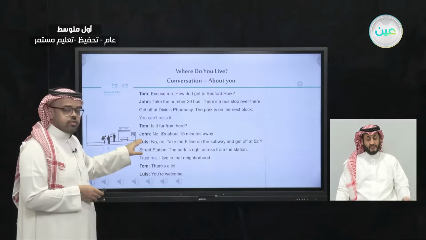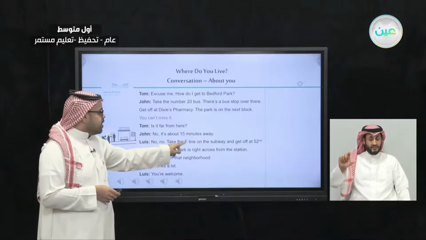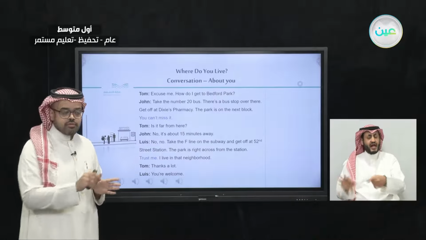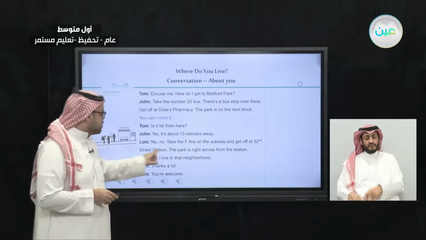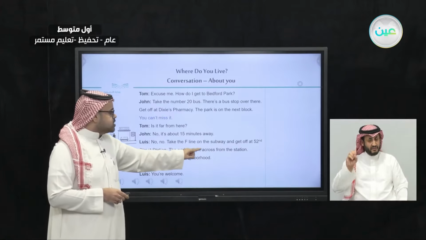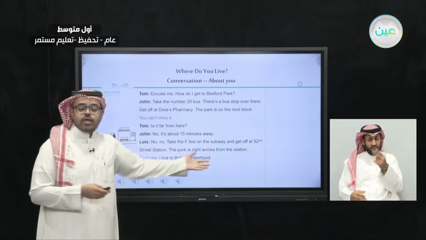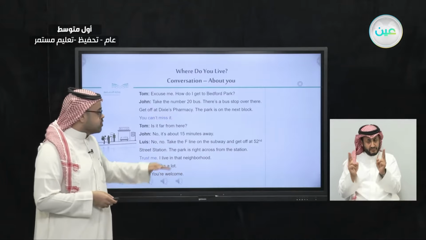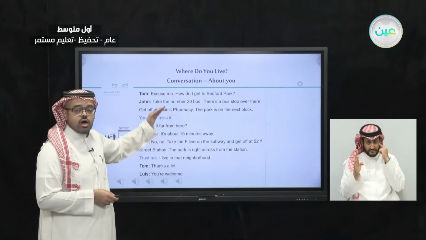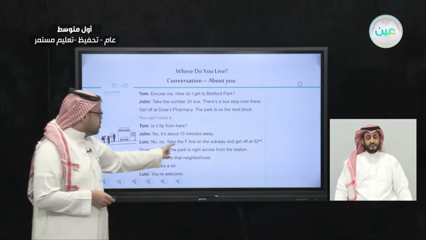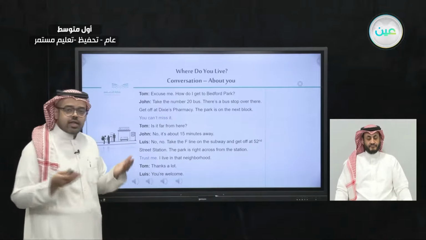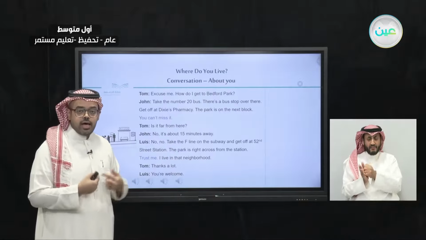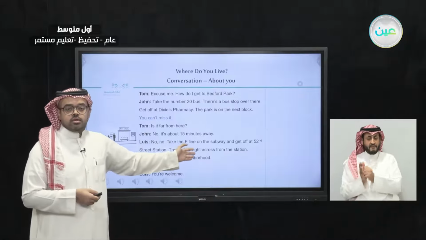And the other one, their friend Louise, said, take the F line on the subway. The subway has many lines. So take number F, or the letter F, and you say, get off at the 52nd Street Station. The park is right across from the station. We have learned also the preposition of place across from. We said that across from means the opposite, or in front of a place. So the park is across from the station. And how would you know this? He said, trust me, because I live in that neighborhood. I, Luis, live in that neighborhood.